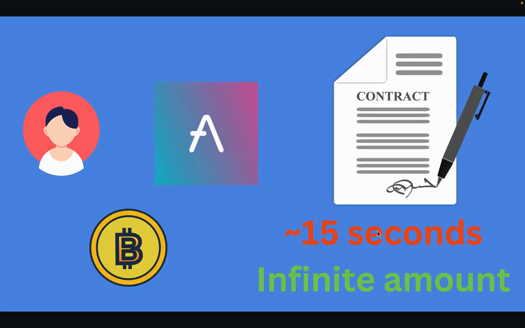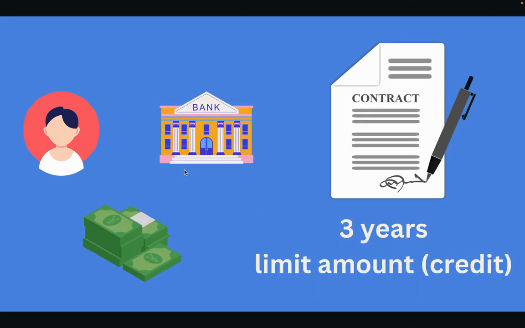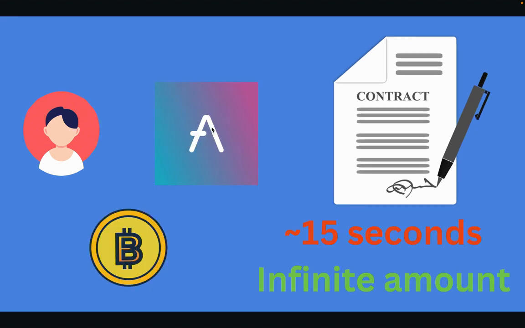Okay, so we will compare it with the crypto world, the Flashloan protocol. Instead of borrowing from a bank as in the real-world situation, in Flashloan we borrow from the Aave protocol, which is a DeFi protocol on the blockchain.